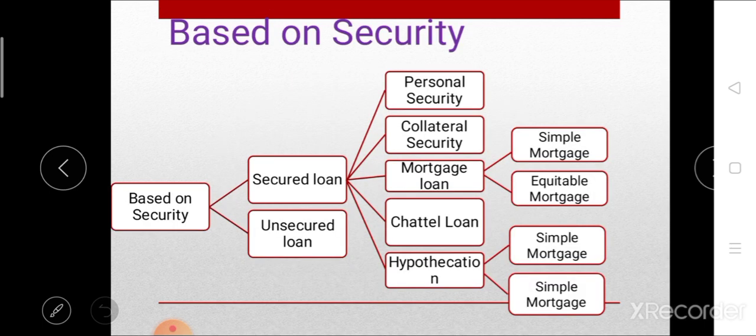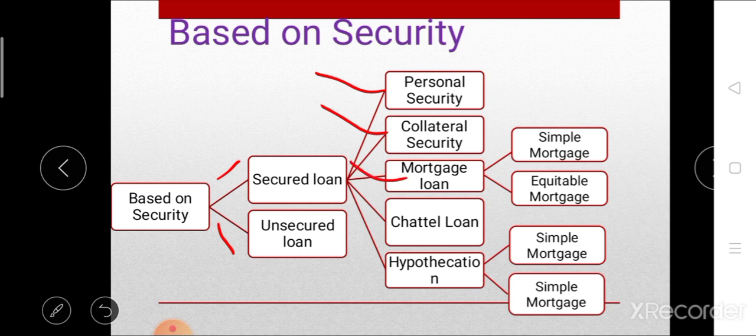After that, the next and most important type of loan is on the basis of security. On the basis of security, loans are basically classified into secured loan and unsecured loan. The secured loan is again divided into personal security, collateral security, and mortgage loan.